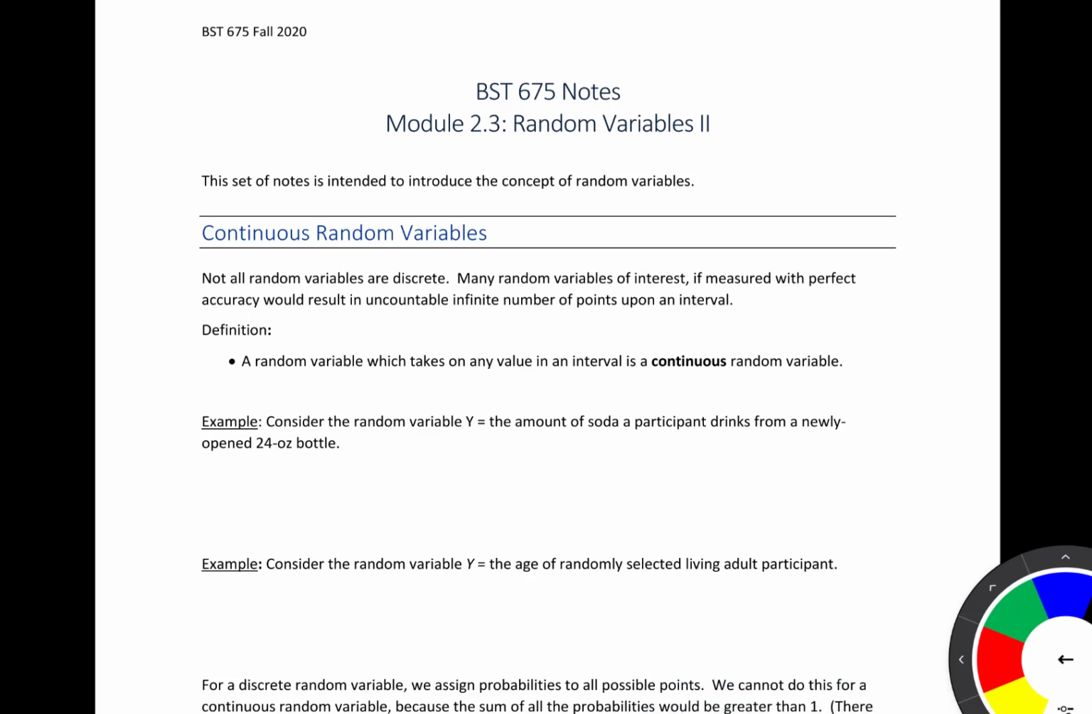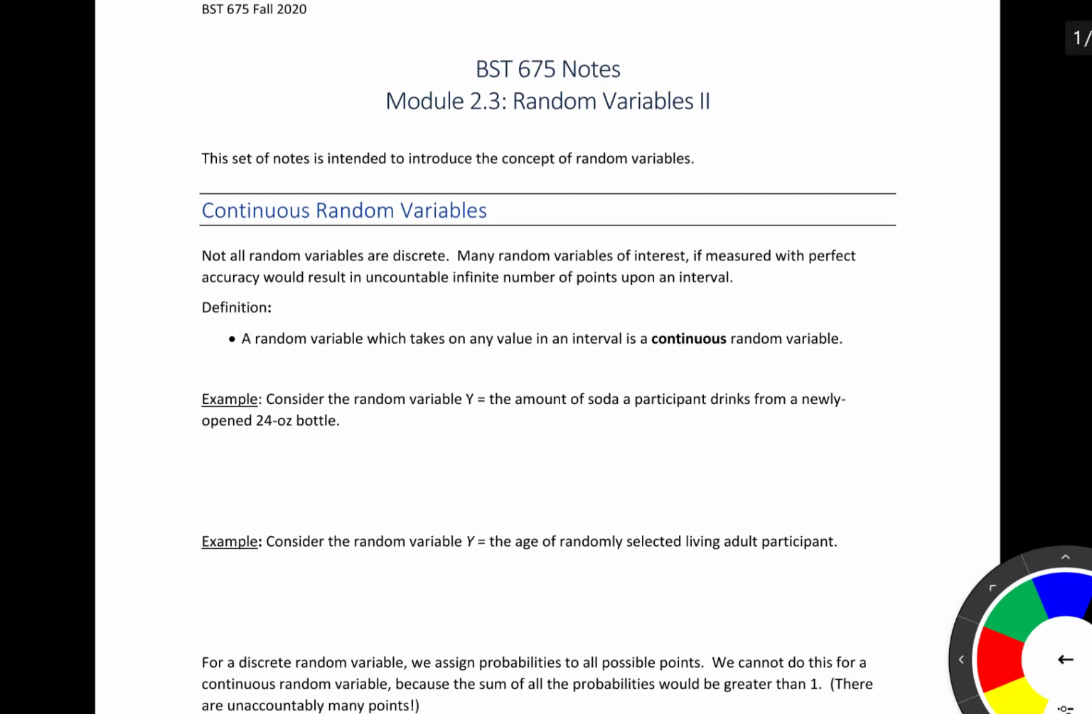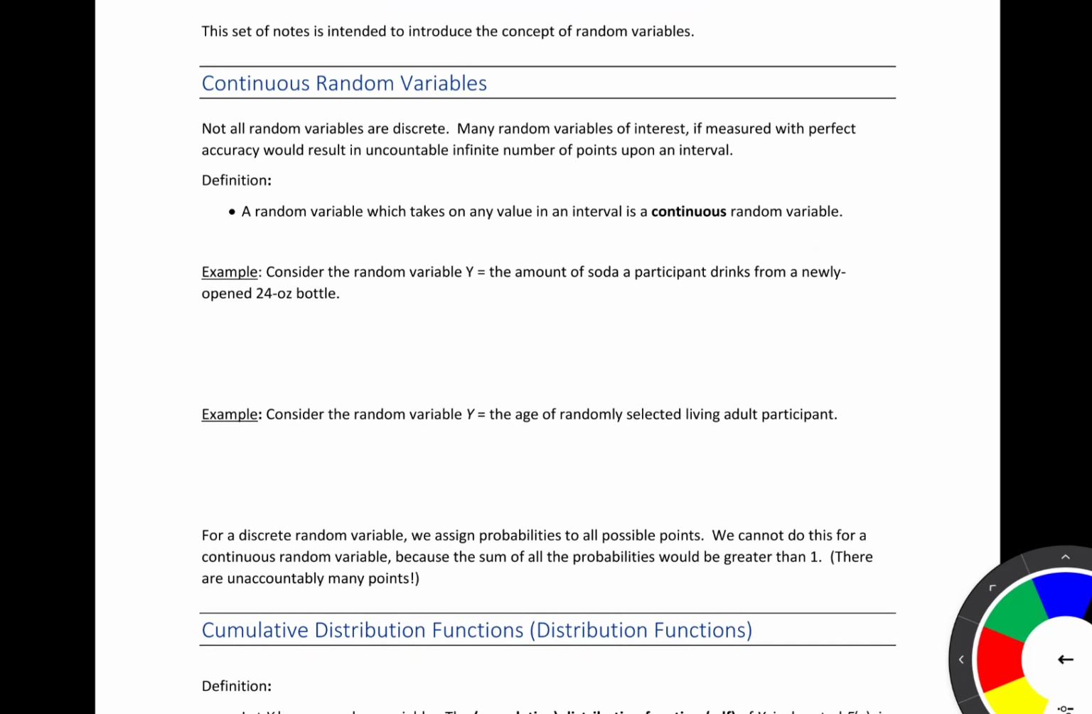In this set of notes, we're going to look at continuous random variables. Previously, we looked at discrete random variables, but many random variables of interest, if measured with perfect accuracy, would result in an uncountably infinite number of points upon an interval. And so a random variable which takes on any value in an interval is a continuous random variable. So let's look at two different examples that would be considered continuous random variables.